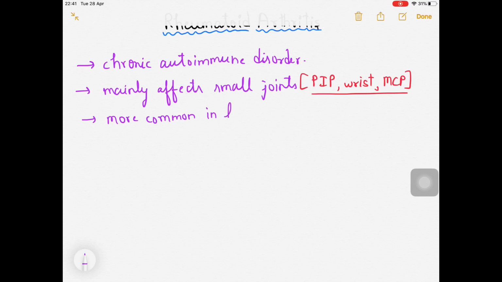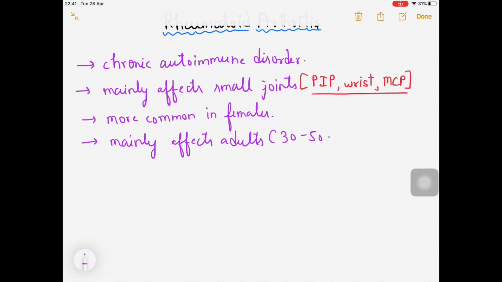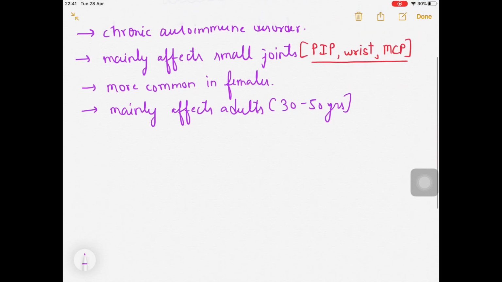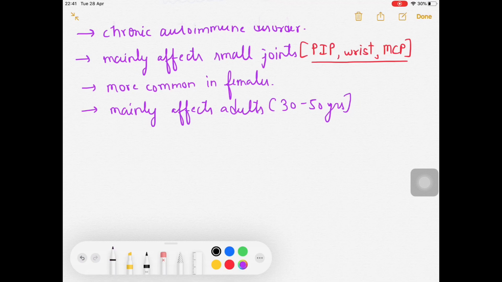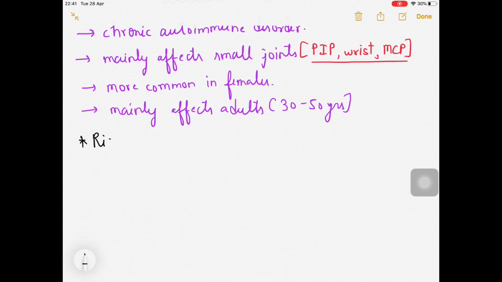It is more common in females. Mainly it affects adults. Which age group? Somewhere around 30 to 50 years of age; they are more susceptible to this. What is the risk factor? The risk factor is smoking.